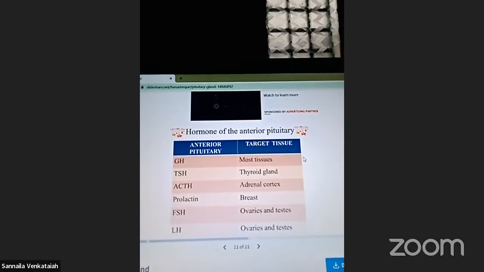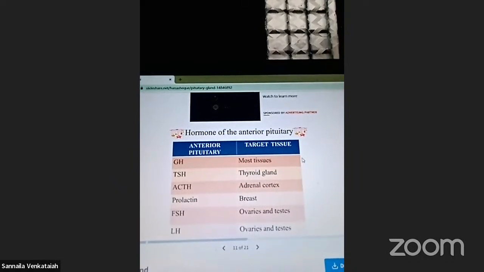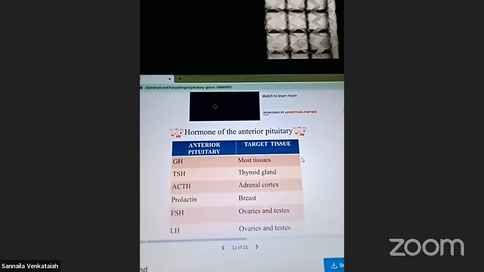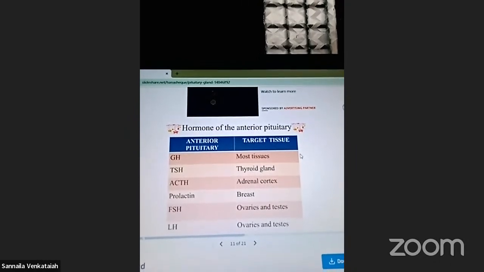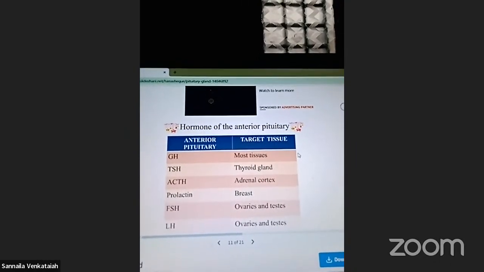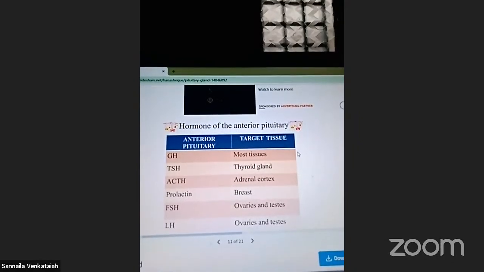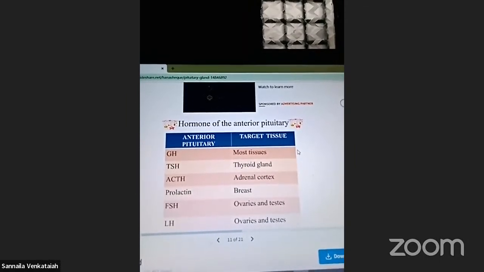Anterior pituitary hormones and their target tissues: growth hormone, most of the tissues; TSH, thyroid gland; ACTH, adrenocorticotropic hormone, adrenal glands, adrenal cortex; prolactin, the breast; FSH, ovaries and testes; LH, ovaries and testes.